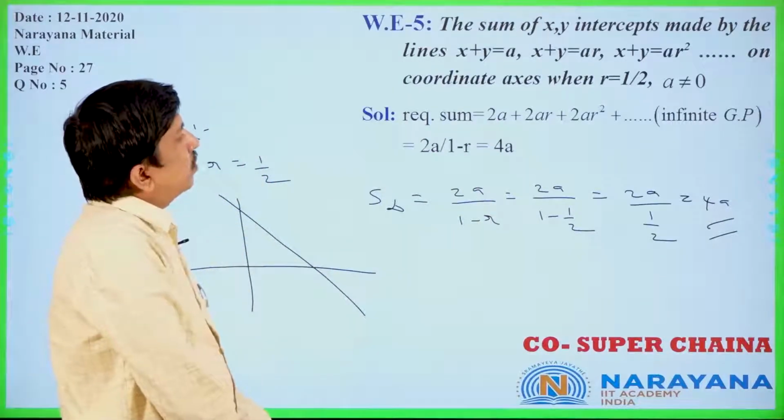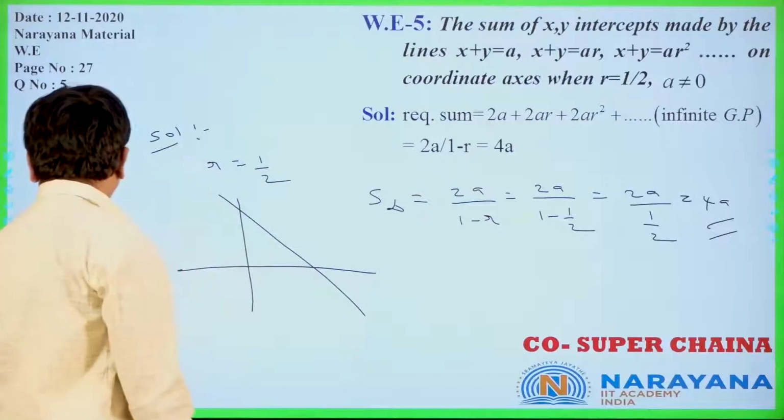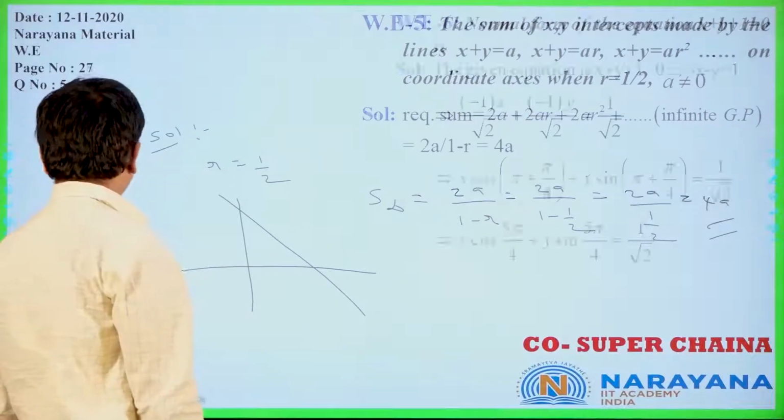So that is the sum of the x and y intercepts made by the lines. Is it clear or not? Now let us move to the next question.